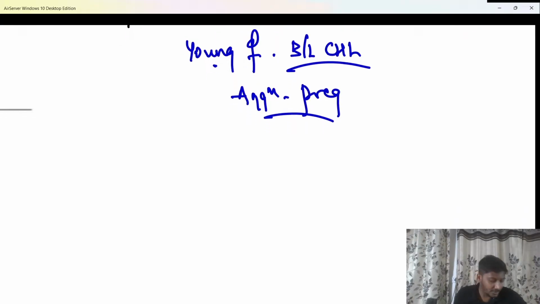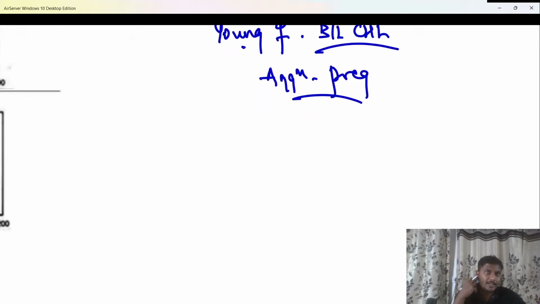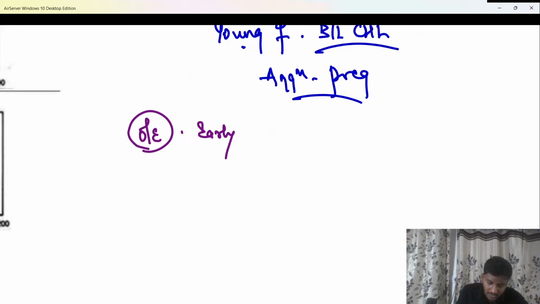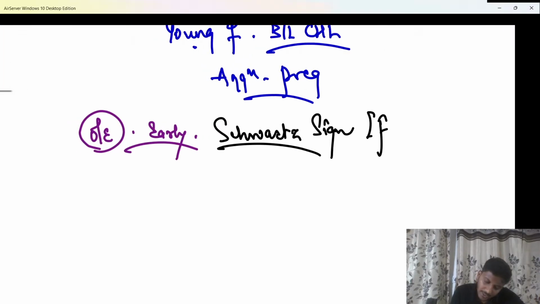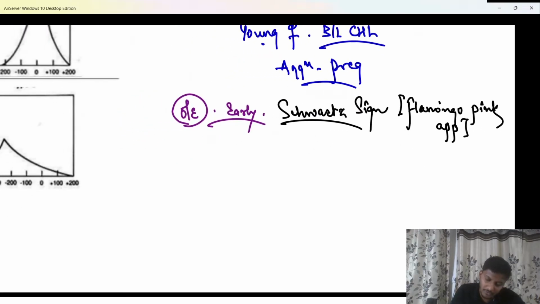Now in patients of otosclerosis, when I do an otoscopic examination, what is the feature seen on the tympanic membrane? Anybody? If the patient comes to us in the early, active stages of otosclerosis, on the tympanic membrane I will be able to see a very classical appearance. That is classically known as the Schwartz sign, or the flamingo pink appearance. So do remember that in the early stages of otosclerosis, we see the Schwartz sign, also known as the flamingo pink appearance.